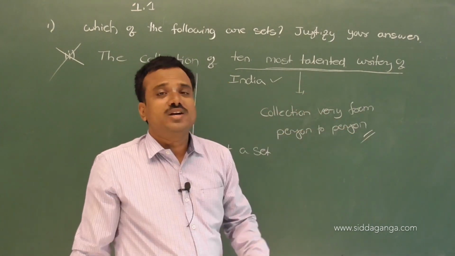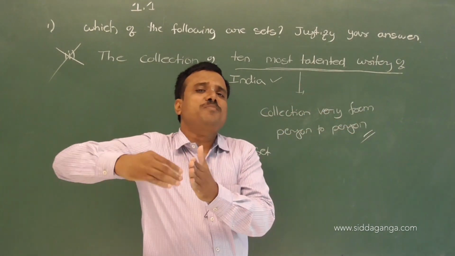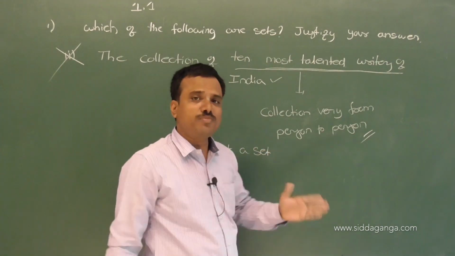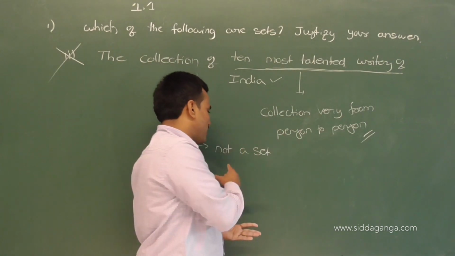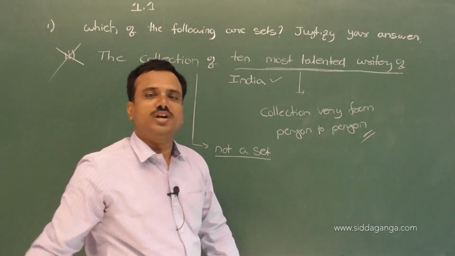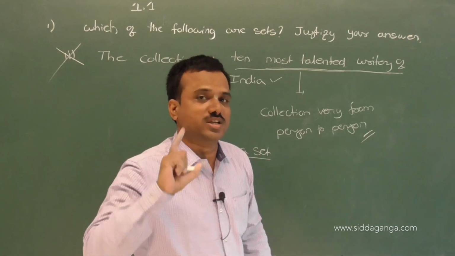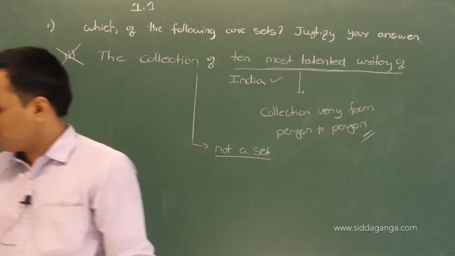Justify your answer: it is not a set. Most talented writers means it varies from person to person. That's why it is not a set. Understand? Next problem.